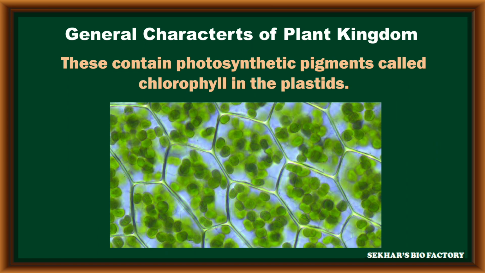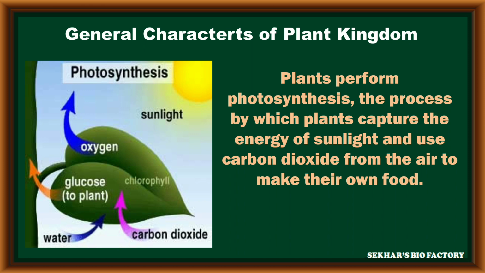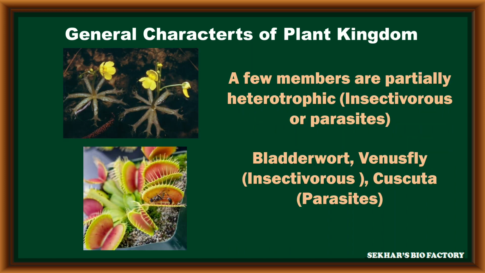Another very important character of Plantae is that the plant cell has photosynthetic pigments like chlorophylls. These chlorophyll pigments are organized in plastids. With the help of these chlorophyll pigments, the plants perform photosynthesis. In this process, sunlight is captured by the leaf, and by utilizing carbon dioxide from air along with various requirements, plants can synthesize their own food material with the help of photosynthesis.